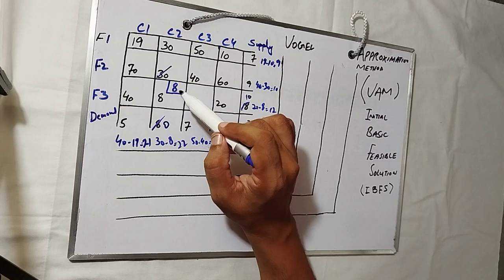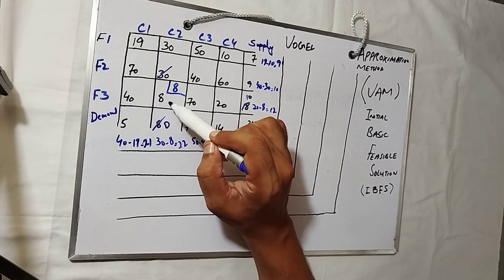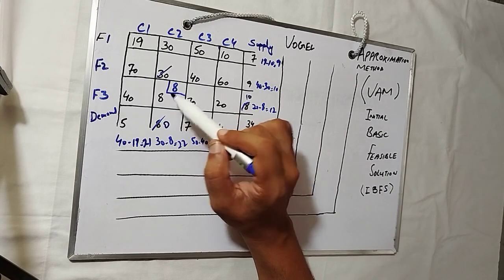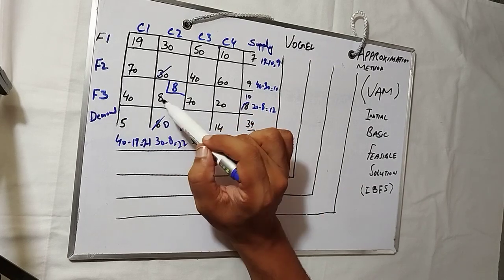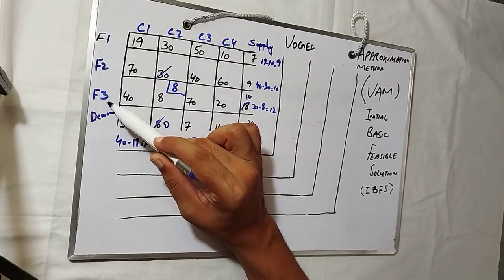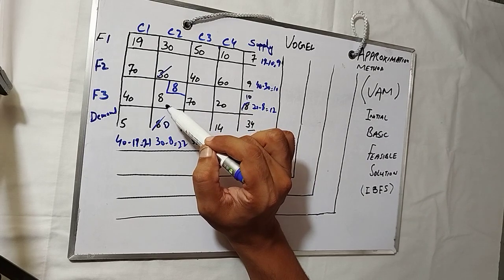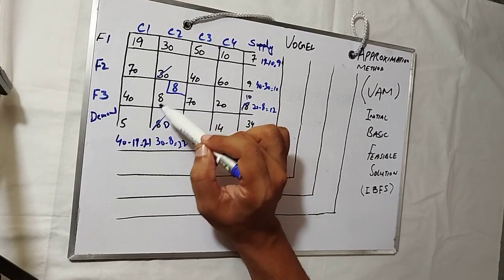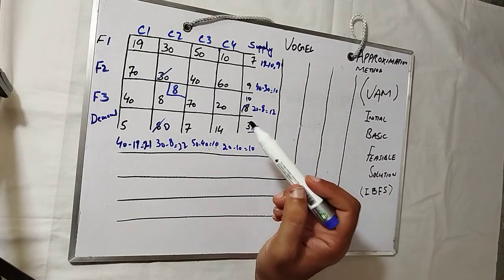So 8 units are allocated to this element. It means 8 units will be supplied from factory 3 at $8 per unit, so the cost of this allocation is 8 times 8.